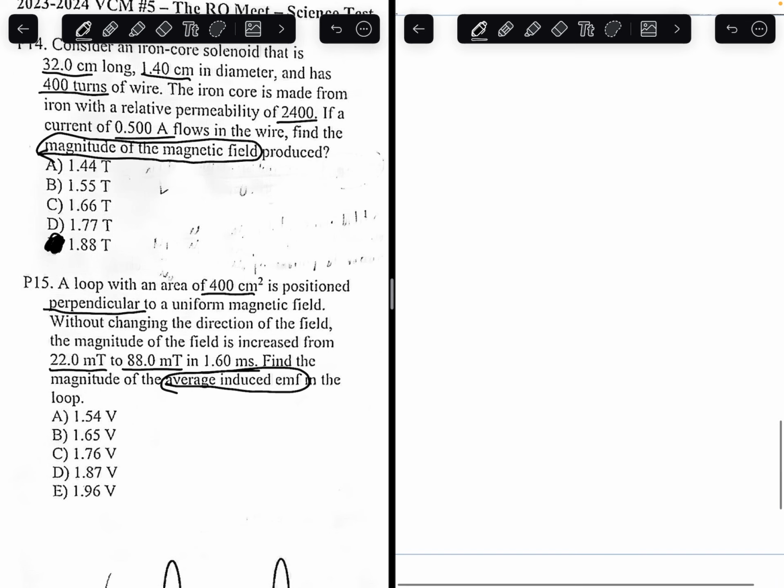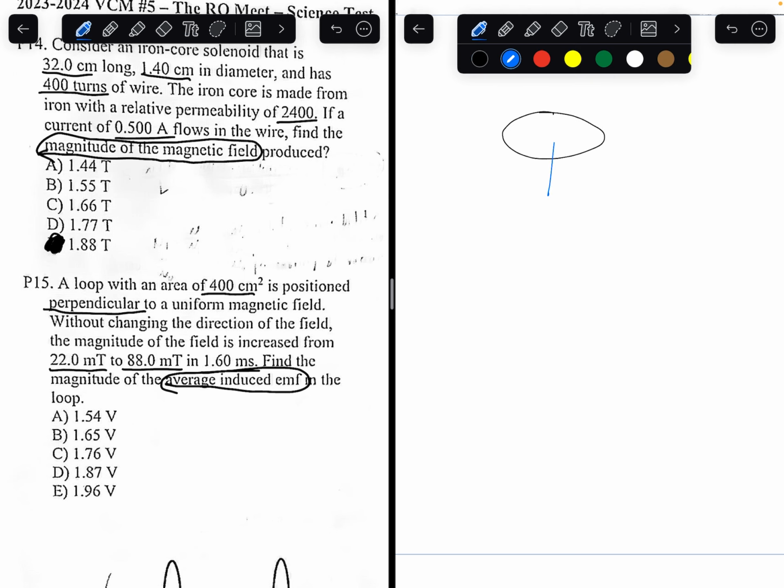So we have a loop with a magnetic field going through it, and all of a sudden the magnetic field strength is increased from 22 microteslas to 88 microteslas in 1.6 milliseconds. That generates a current in the wire, and that current has a certain voltage. That voltage is what's known as the average induced EMF.